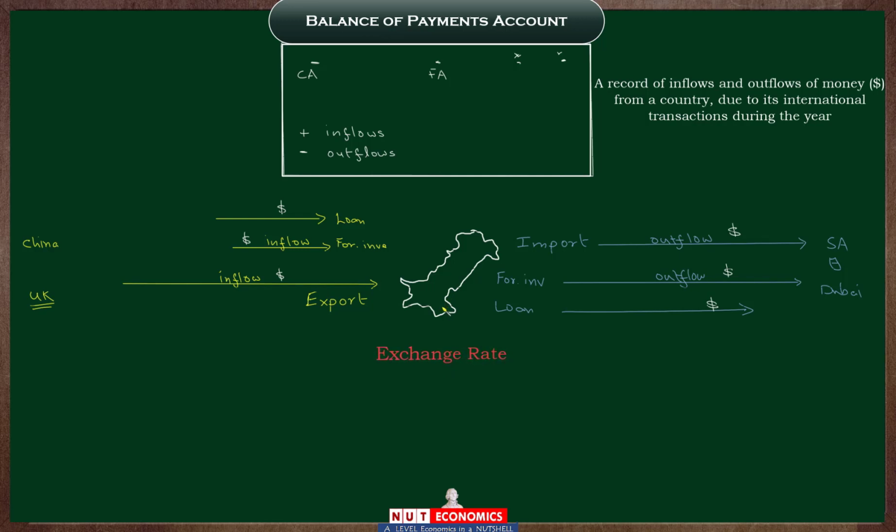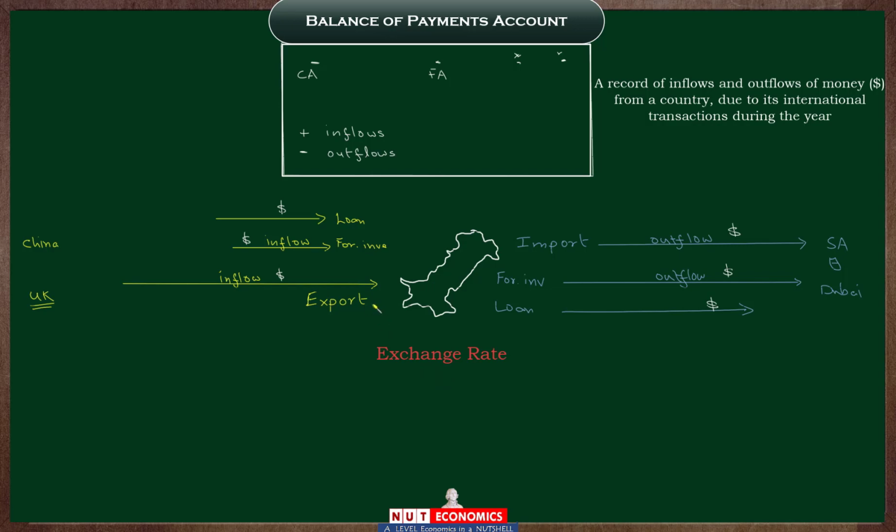And it is very important that you are able to understand why and how these inflows and outflows of dollars recorded within the balance of payments impact the exchange rate of the country's currency. And it is very easy and interesting to understand. So let me end this video by explaining that link between the dollar inflow, outflow and the country's exchange rate.